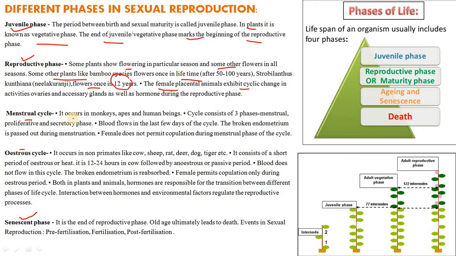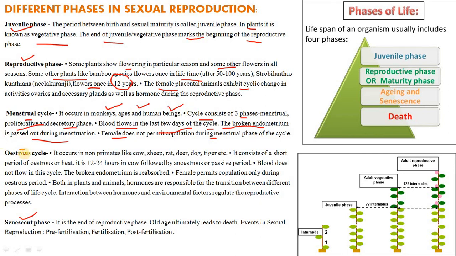Coming to the menstrual cycle, it occurs in monkeys, apes, as well as in human beings. The cycle consists of three phases: menstrual, proliferative, and secretory. The blood flows in the last few days of the cycle. The broken endometrium is passed out during menstruation. The female does not permit copulation during the menstrual cycle. The cyclical changes during reproduction in primate mammals like monkeys, apes, and humans are known as the menstrual cycle. We will be discussing this in the further chapters.